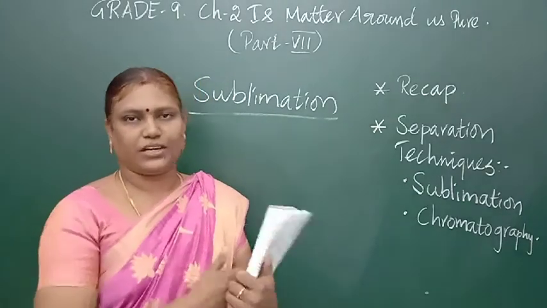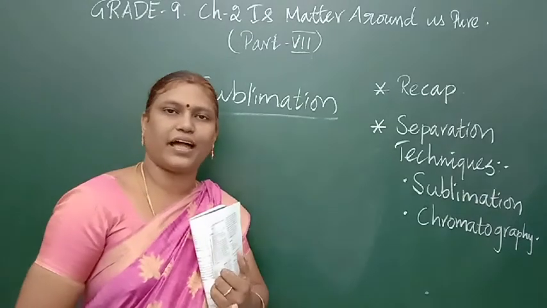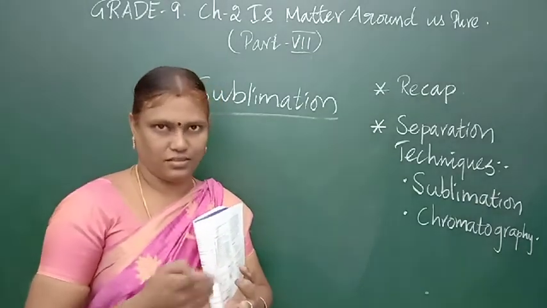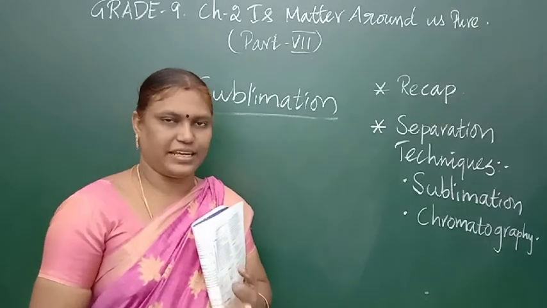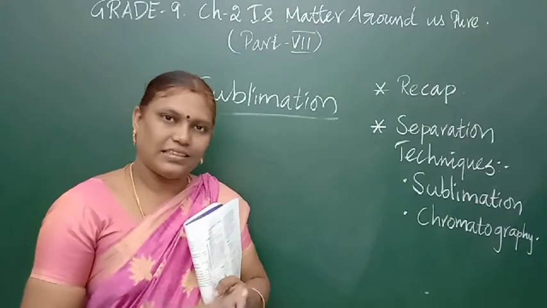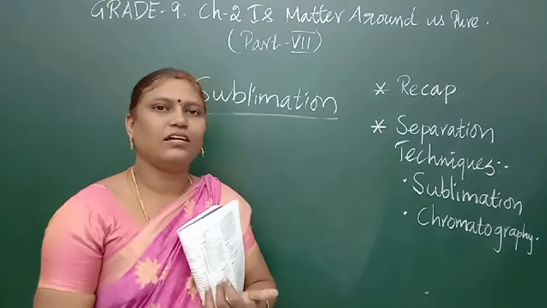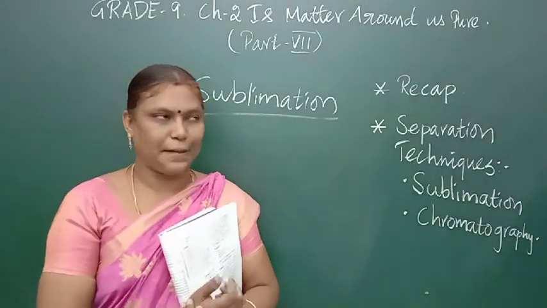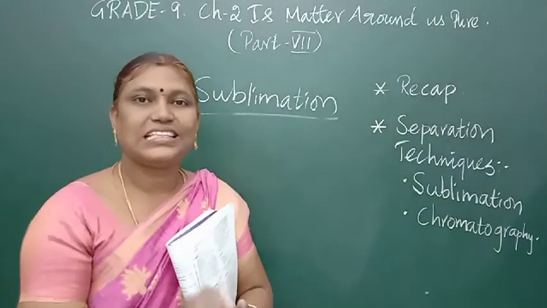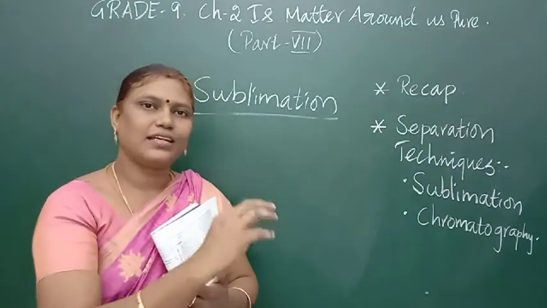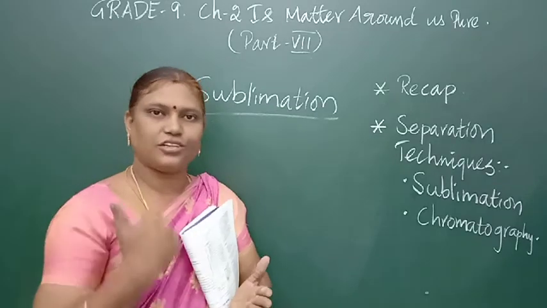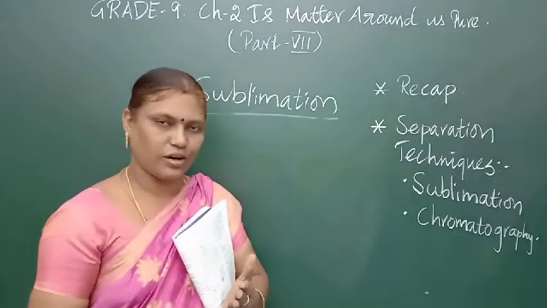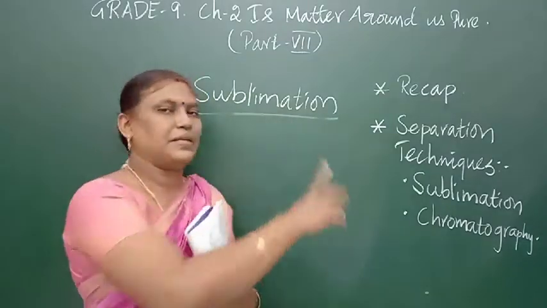Some more examples given in your book are ammonium chloride, iodine, carbon dioxide, which is said to be dry ice, then anthracene, naphthalene, and camphor. These are the substances that can sublime. The process of changing from solid to gas and gas to solid is called sublimation.